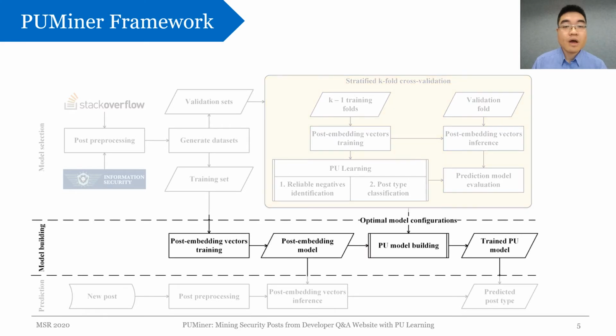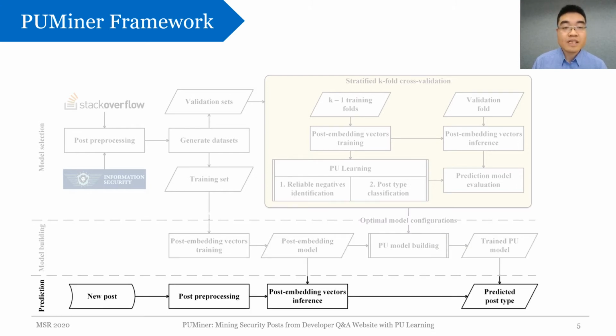Moving on to the model building, we use the same two steps with the optimal configuration above to train a complete PU model. Finally, in the prediction process, we load both the feature and PU models to predict whether new posts are security related or not.